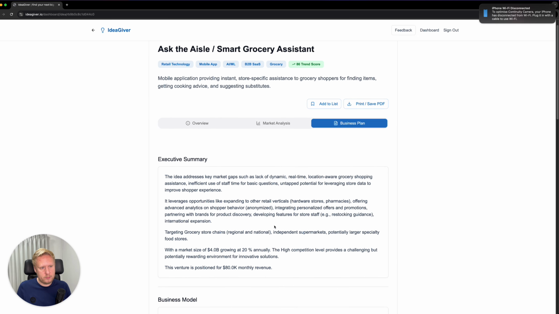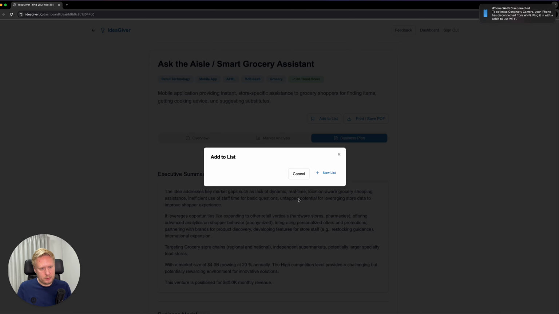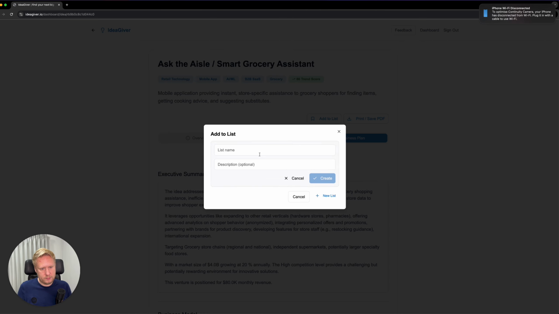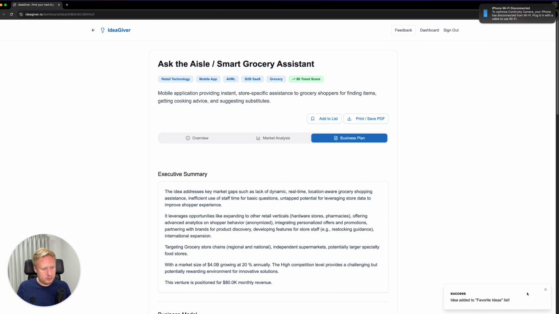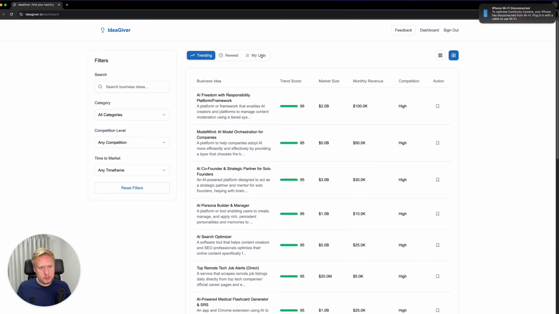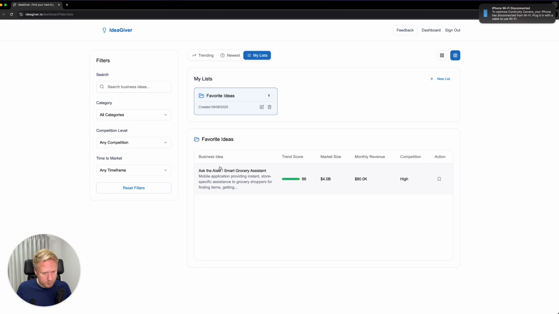So what I'm gonna do is press this button where it says add to list. Currently I don't have a list, so I will create a new one and I can call it favorite ideas. Press create here and then I will add it to this list. I get a little notification and then I can go back to the dashboard and go into my list. So here I have the favorite ideas and we can see that it will pop up here.